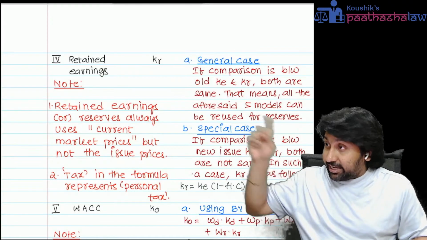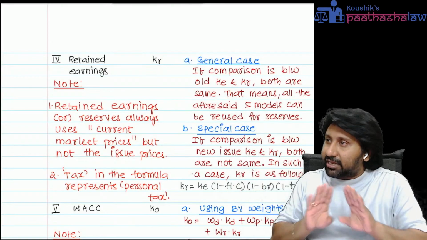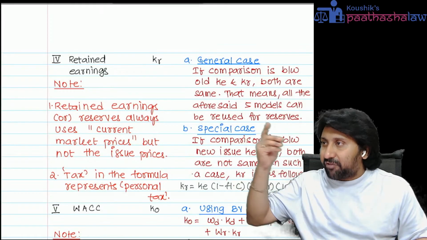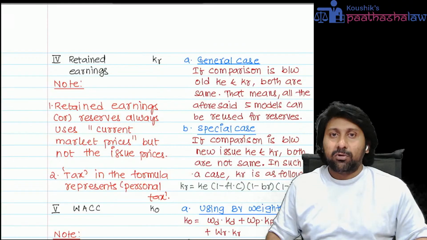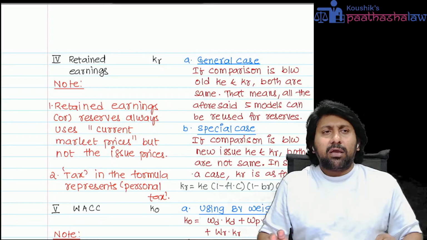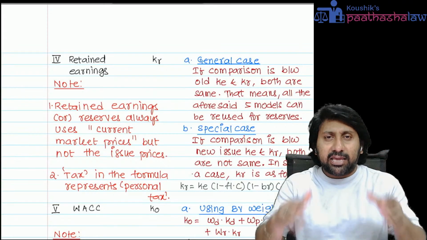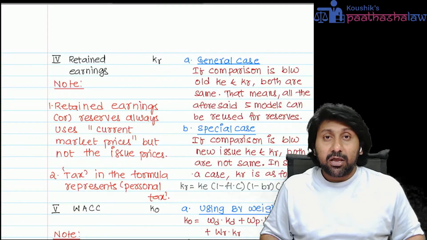So in the first case, if the comparison is between old KE and old KR, both are the same. That means all the aforesaid 5 models can be used for reserves also. Whenever the question is specifically on normal retained earnings and normal equity, then blindly KE equals KR. No change.